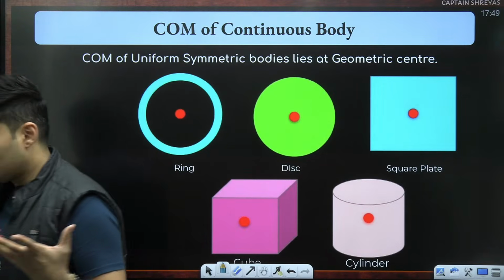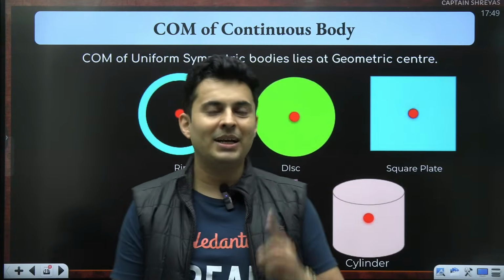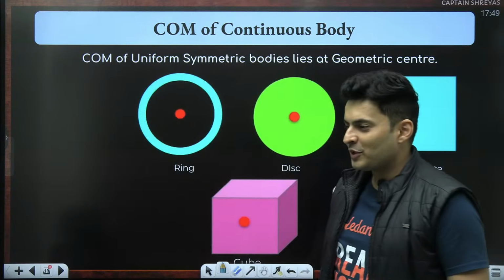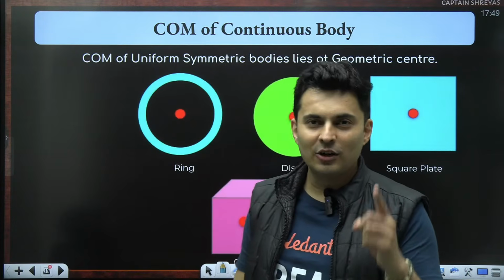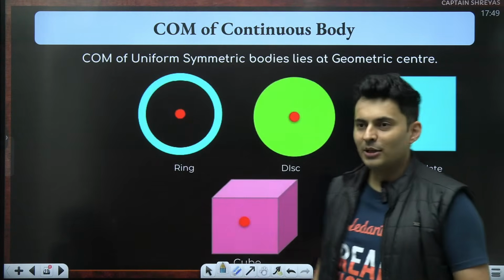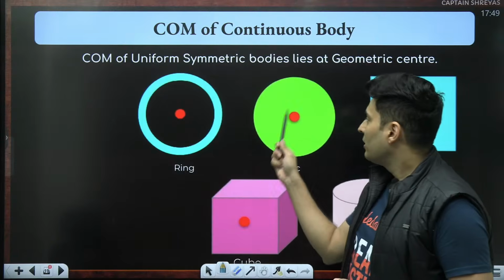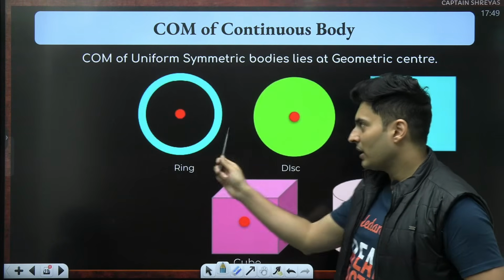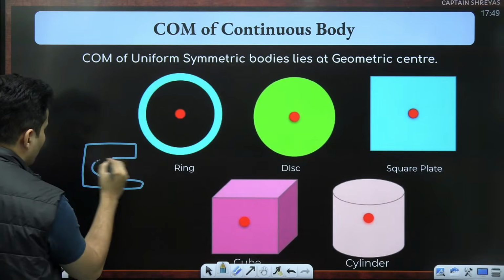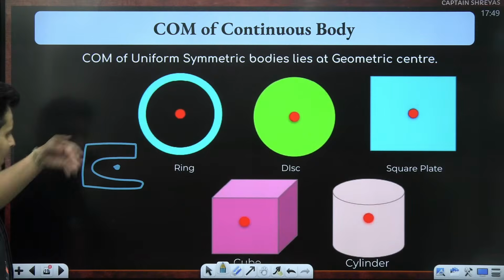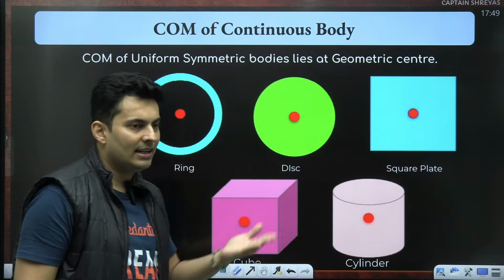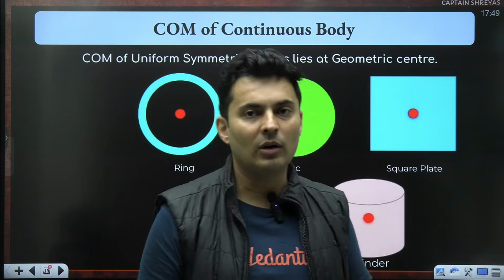Yep, correct. There is one interesting thing though, which you might have realized over here. Do you see the center of mass is not on the body? So tell me one thing, is it necessary that the center of mass should lie on the body? Can it be outside the body? The answer is yes. Don't think center of mass will always be within that body, like here, here or here. It can lie even outside the body. Imagine somebody takes a horseshoe magnet. Center of mass might be here, which is entirely outside that magnet. So guys, center of mass can lie inside, on or even outside the body.